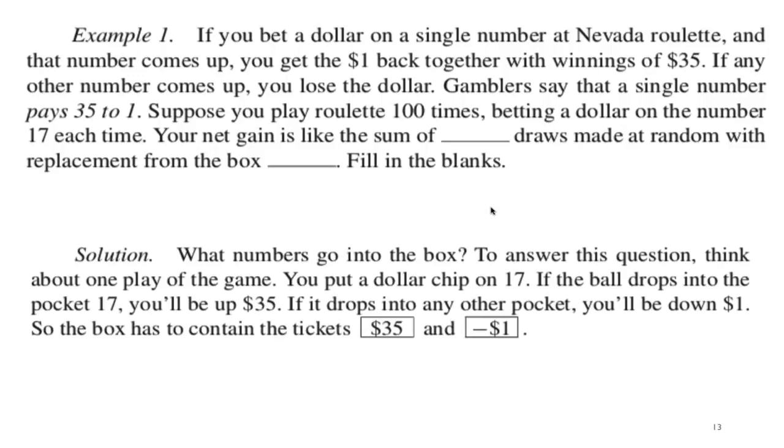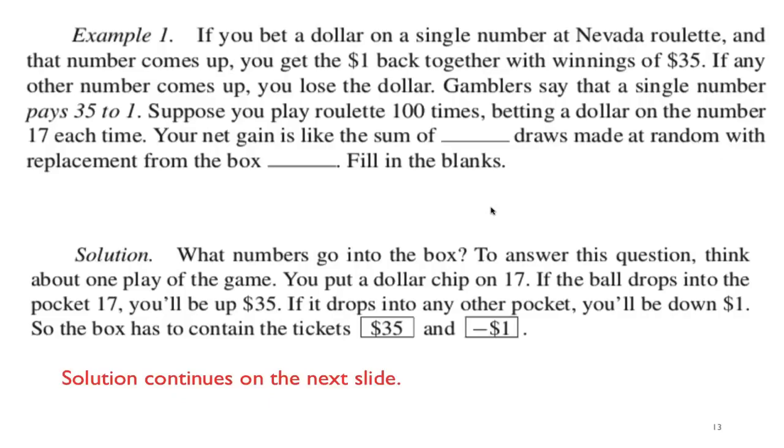Okay, let's figure out this box model. What numbers go into this box? Again, we want to simplify this problem. There are only 2 kinds of tickets. If I win the game, I get $35, so one ticket is +$35. But if I lose the game, then I lose $1. So there are only 2 kinds of tickets, either +35 or -1.